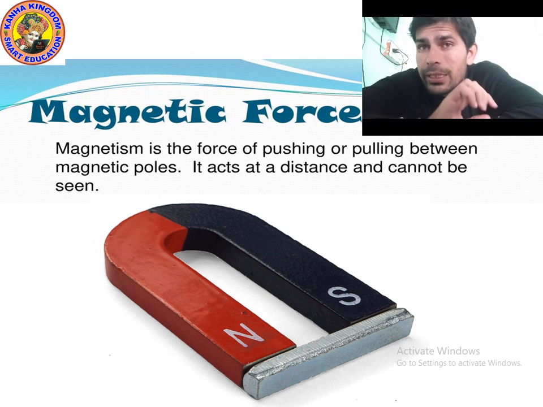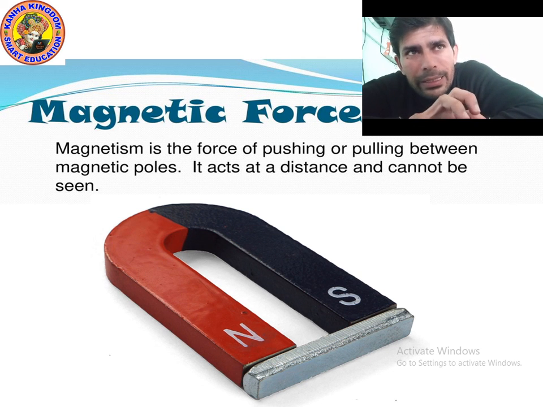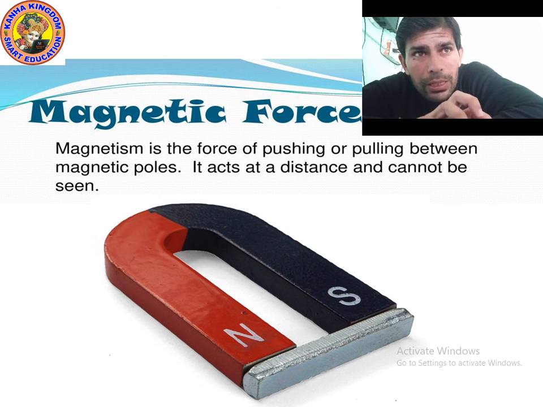Actually, if you hang a magnet, it always settles in two directions, north and south. That's why we say that there are two poles of a magnet, north pole and south pole. It acts at a distance and cannot be seen. You cannot see this force.